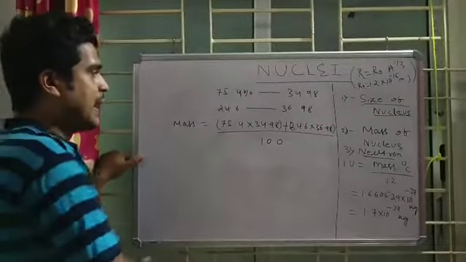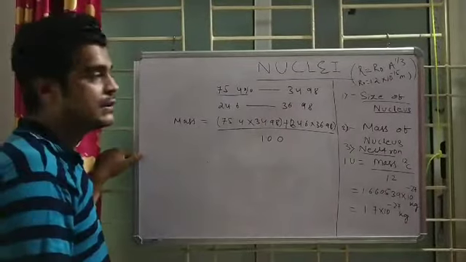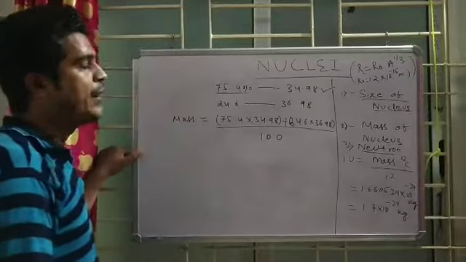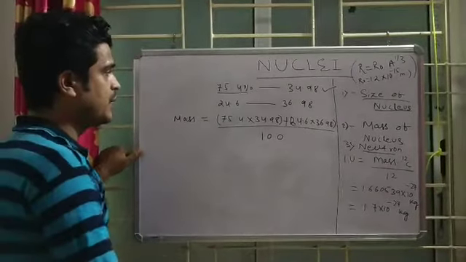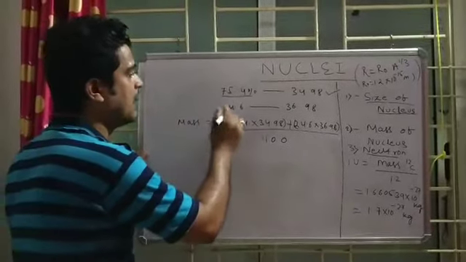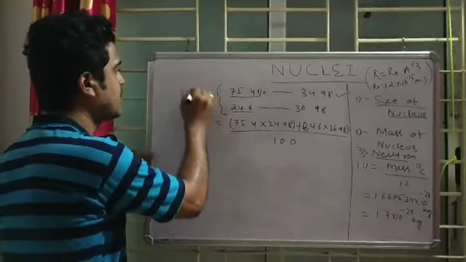What I have written here: 75.4% of chlorine carries this much mass, the 34.98 isotope. I am saying this because chlorine has two types of isotopes, and the total chlorine in nature is 100%.